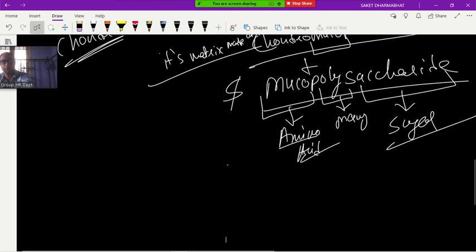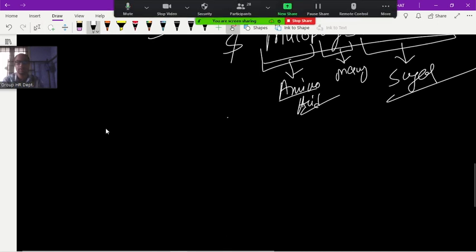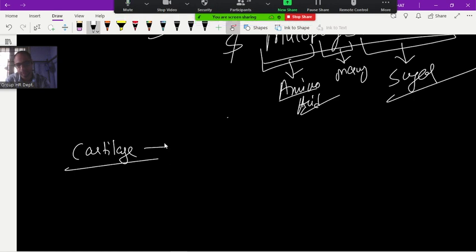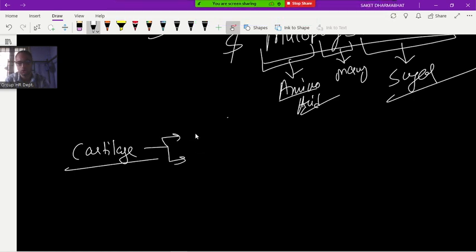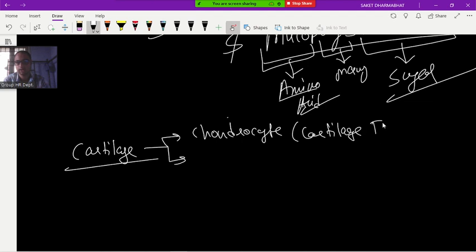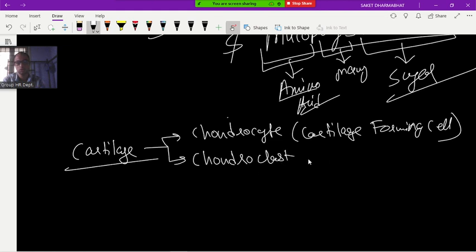For the formation of cartilage, which cell is required? If we talk about cartilage forming cell, it is chondrocyte. Chondrocyte is the cartilage forming cell. Cartilage destroying cell is called what? Chondroclast. This is the cartilage destroying cell.